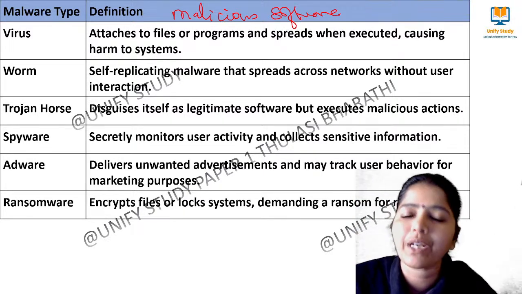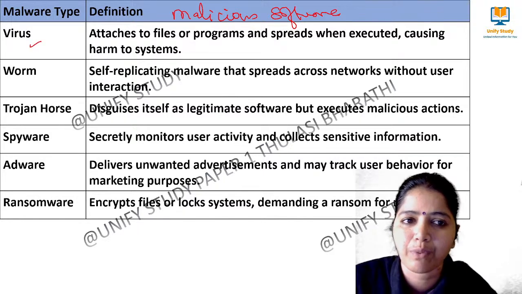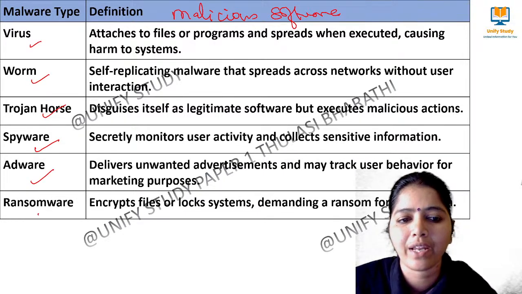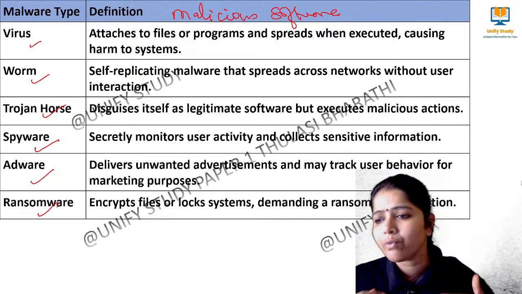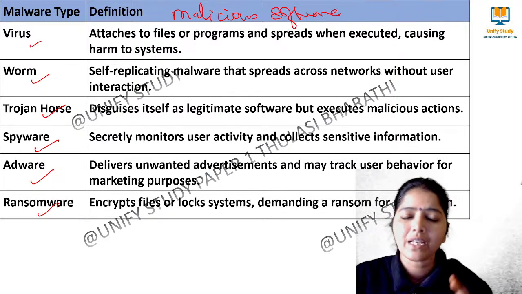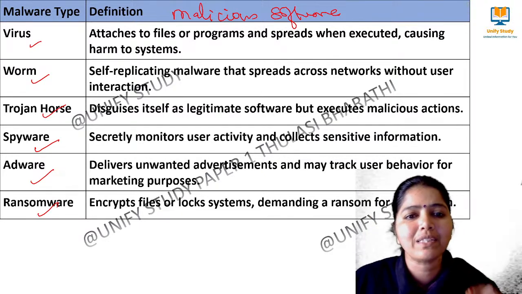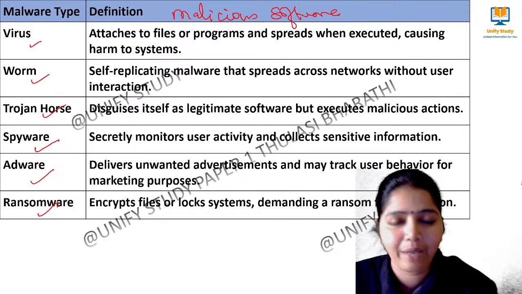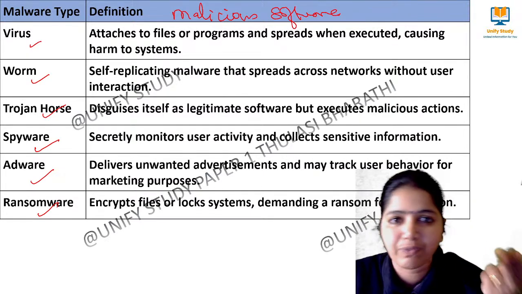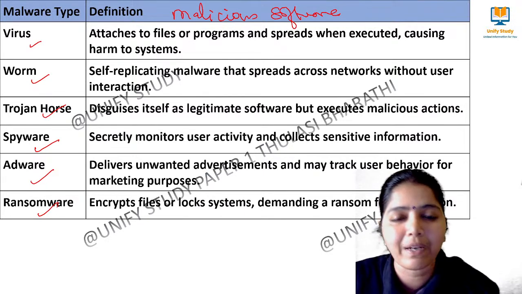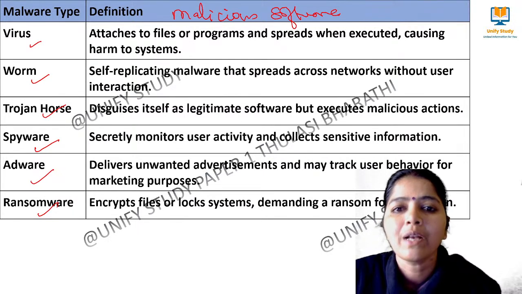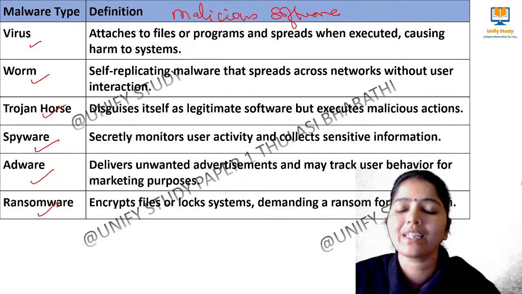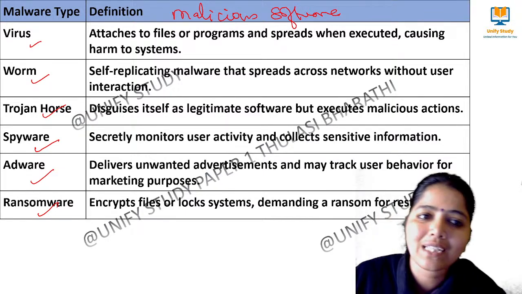So we have different types of malware. Starts from virus, worm, Trojan horse, spyware, adware, ransomware. We have a long list. We will go one by one with the examples, right? So virus means it attaches to a file or program and spreads when it has been executed. Like a pen drive, right? That virus file can be there. Whenever that pen drive or the CD is being loaded, that virus will get activated and cause harm to the system.